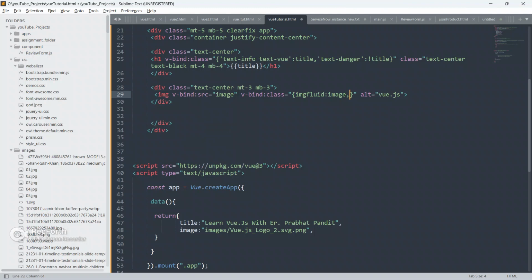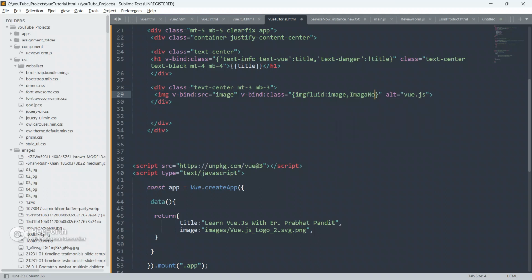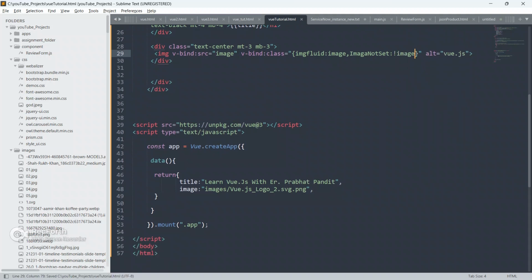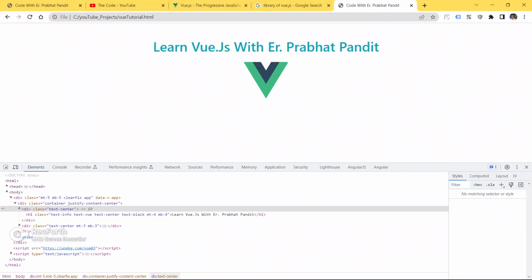Let me show you one more thing. What if I want to apply another class if this image is not set? If the image is not set, I will apply the class image not set. As of now we will be able to see only img fluid because the image is set here.